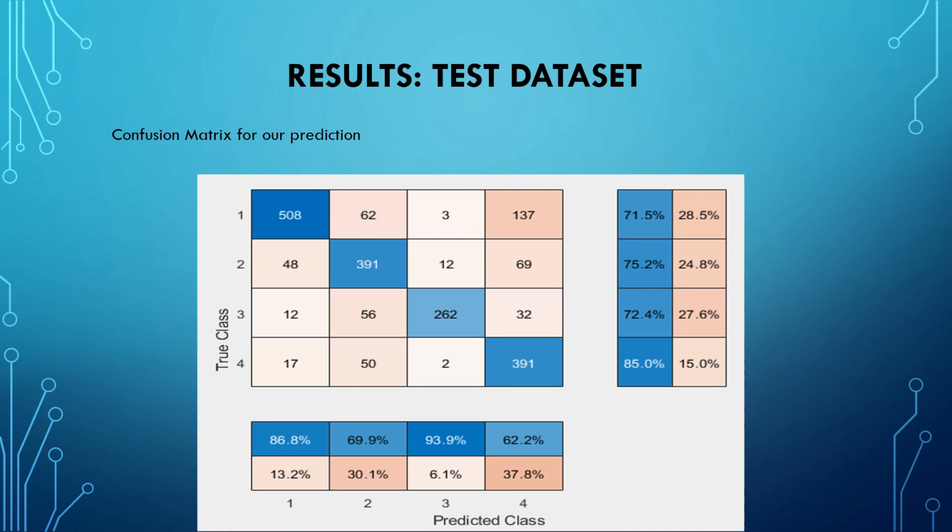And here is the confusion matrix for our prediction values. And as you can see, the accuracy on each class number 1, 2, 3, and 4 is still very high: 71.5%, 75.2%, 72.4%, and 85% for class number 1, 2, 3, and 4 respectively. And we are very happy with this result.